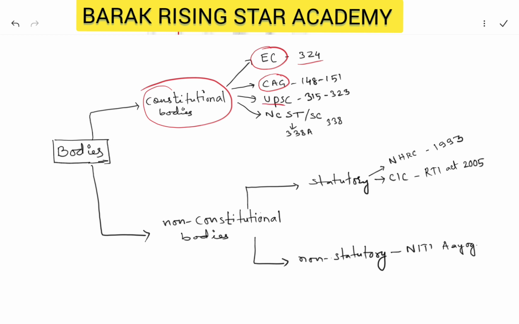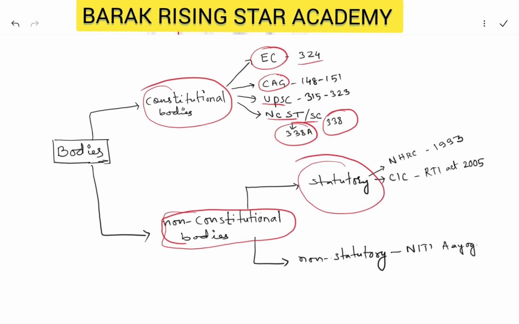Then UPSC, national commission for ST, SC. So the articles are mentioned in the constitution. That is why they are called constitutional bodies. And non-constitutional bodies are those bodies which are not mentioned in the constitutions. However, there are 2 types. One is statutory. Statutory means a law has backing them or given them power by a law.